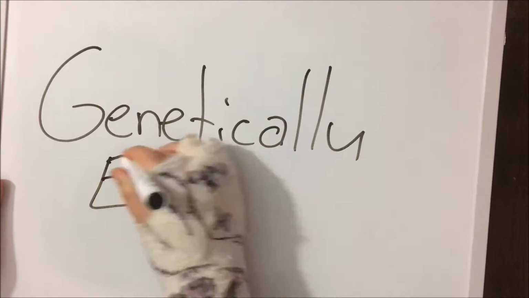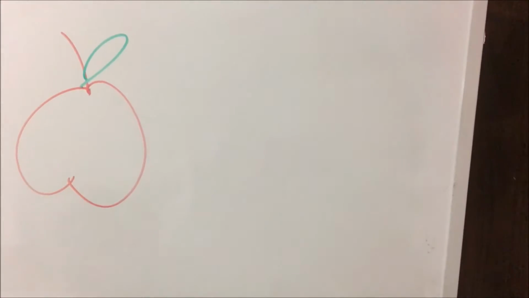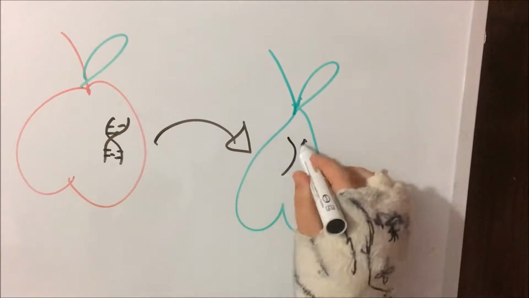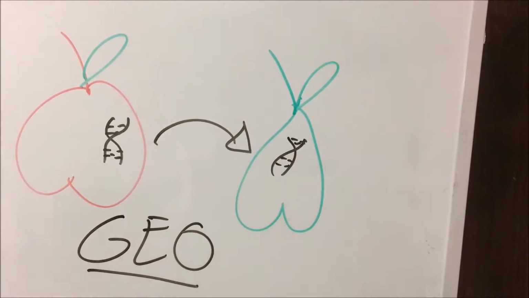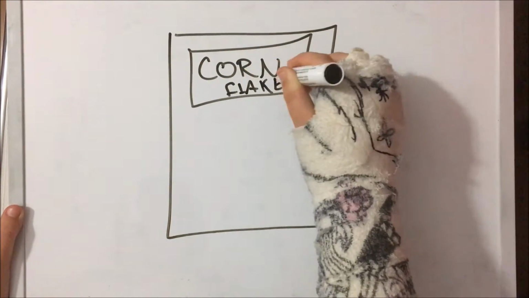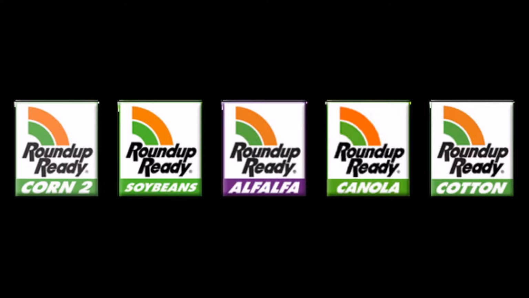A more suitable term is genetically engineered organisms, or transgenic organisms. This is when the most desirable genes of one organism are extracted and fused into another organism. Some great examples are commodity crops, which are used to make ingredients found in processed foods. Things like soybeans and corn, which have been modified to resist herbicides and insects.